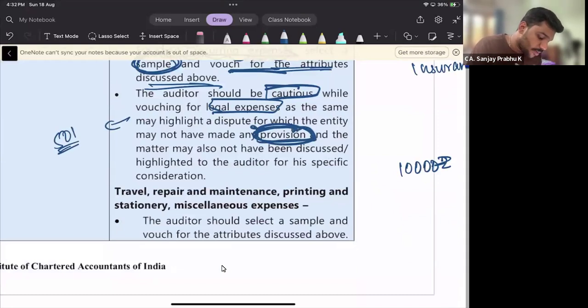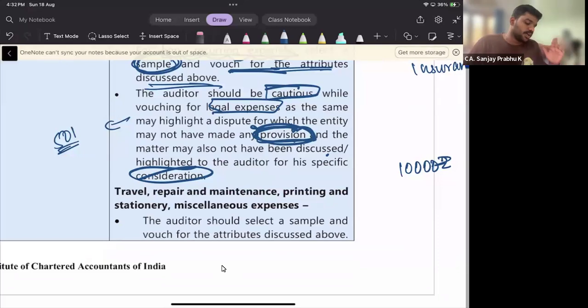A dispute for which the entity may not have made any provisions, and the matter may also not have been discussed, highlights to the auditor a need for specific consideration. If there is a dispute pending in the court against the company and there is a high possibility that the entity might lose the case, the auditor should make sure that the company has made proper provision against such proceedings.